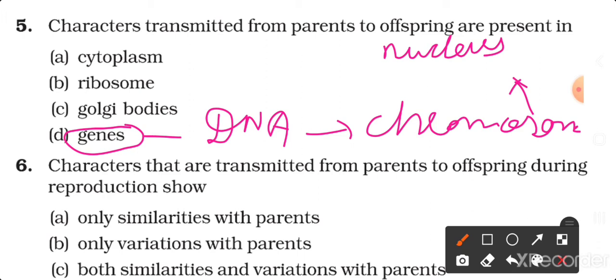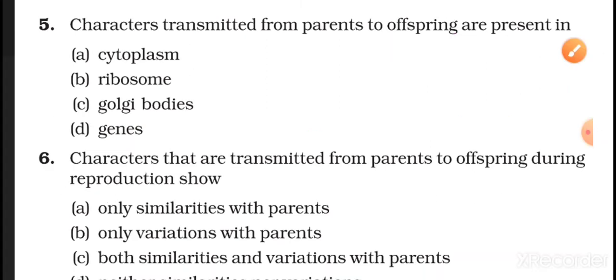These genes carry genetic information from one generation to another and cause variations in the species, that is from parents to the offspring. So the correct answer is D. Question number 6.